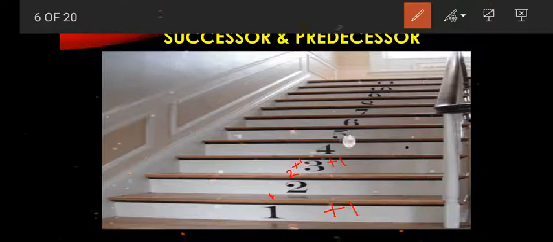Next, fifth step means just add 1. 4 plus 1 is 5. So up to 11 steps I have to do. This is the meaning of successor.